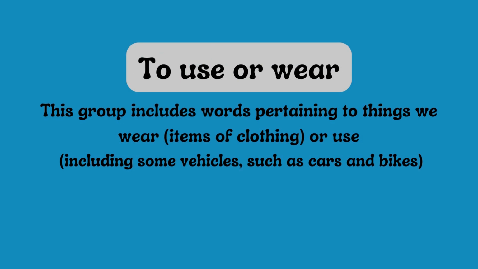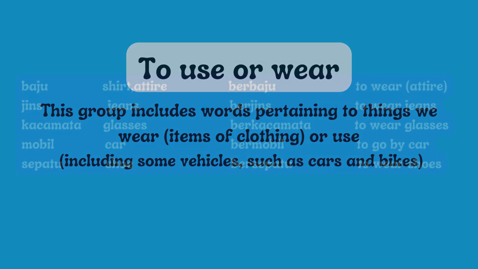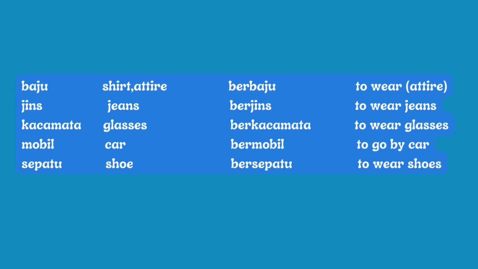Ber: to use or wear. This group includes words pertaining to things we wear, items of clothing or use, including some vehicles, such as cars and bikes. Baju. Shirt, attire. Berbaju. To wear attire. Jeans. Berjeans. To wear jeans. Kacamata. Glasses. Berkacamata. To wear glasses. Mobil. Car. Bermobil. To go by car.